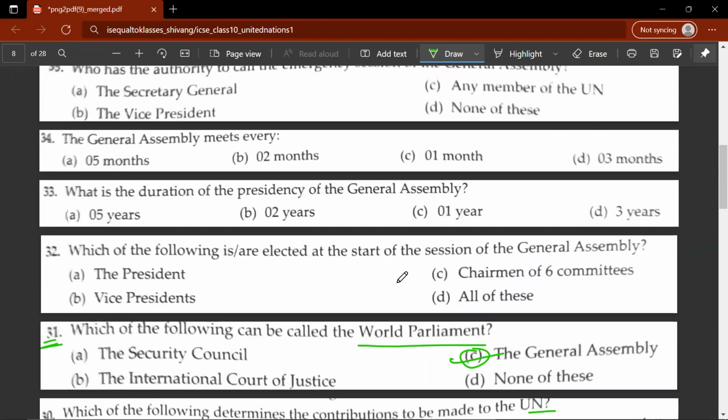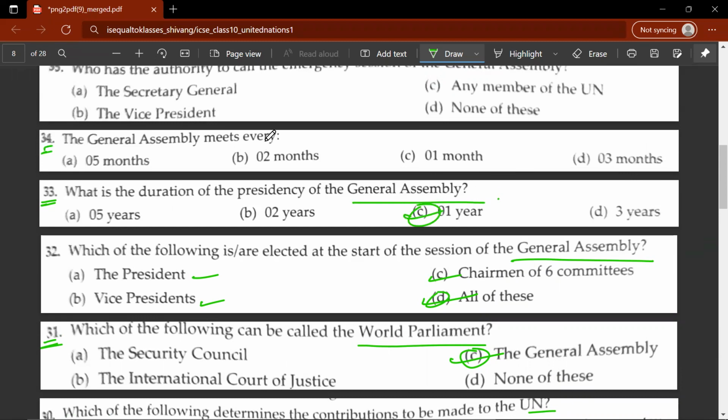32nd question, which of the following are elected at the start of the session of the General Assembly? So D, all of these. Chairman of 6 committees, vice presidents, and president are elected at the start of the session of the General Assembly. 33rd question, what is the duration of the presidency of the General Assembly? It is only 1 year, C.